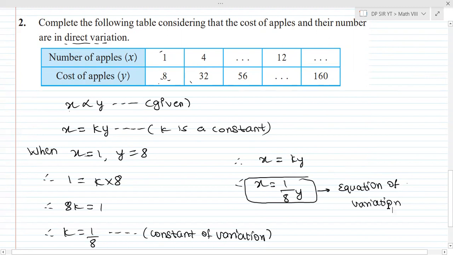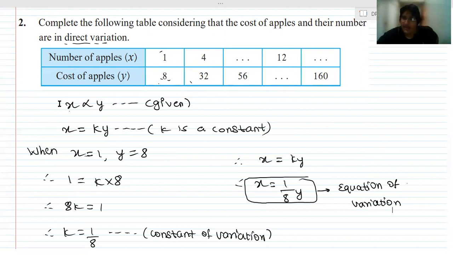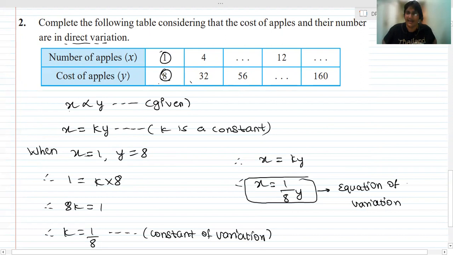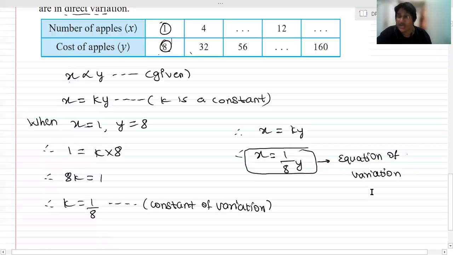Okay, understood till here? What did we do? We wrote x is directly proportional to y, as given. Then we converted it to equation form, that is x is equal to ky, isn't it? After that we substituted the values using the first case, 1 and 8, the values of x and y. So 8k is equal to 1, k is equal to 1 upon 8, which is the constant of variation. After getting it, I substituted it in the general equation, so I got x is equal to 1 upon 8y, that is nothing but the equation of variation.